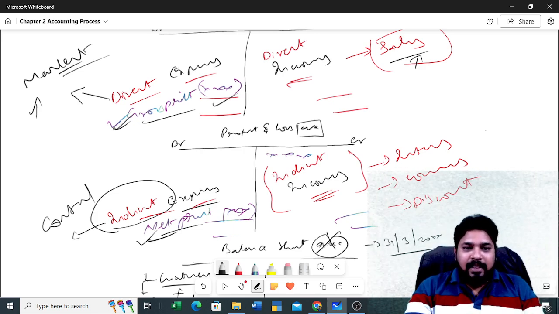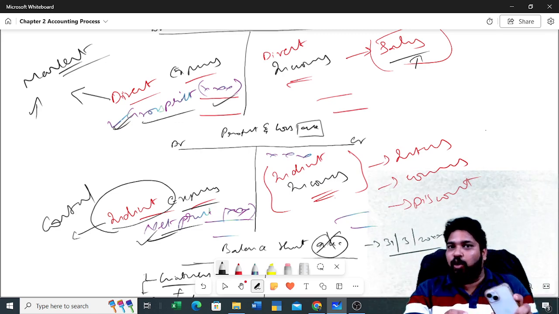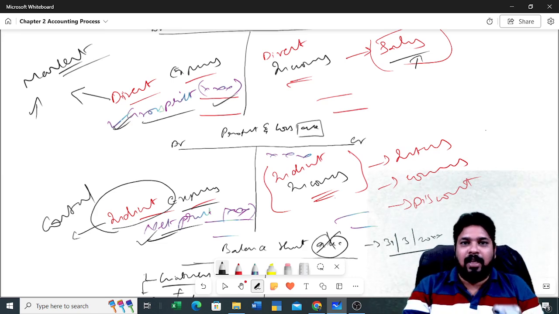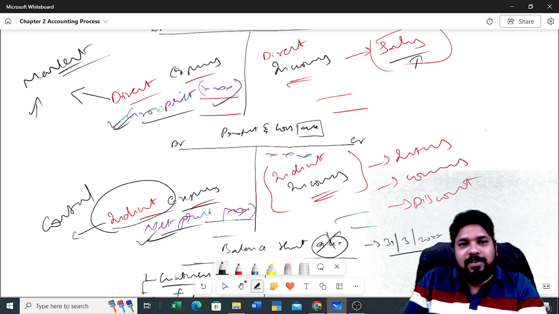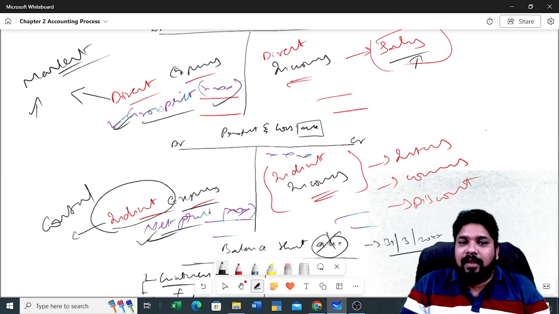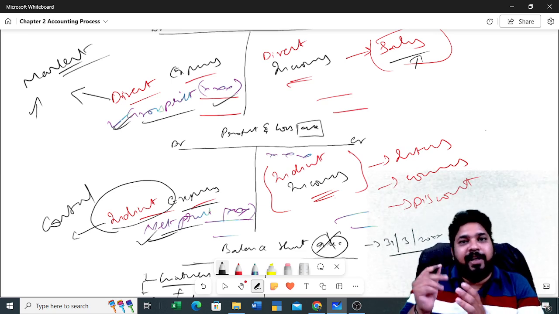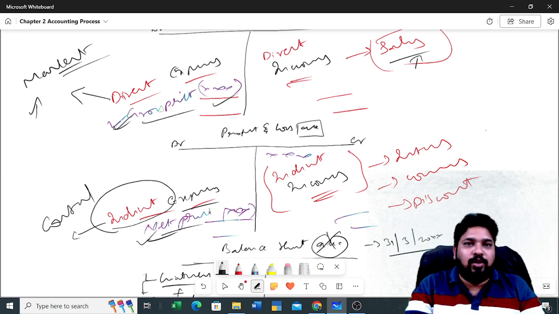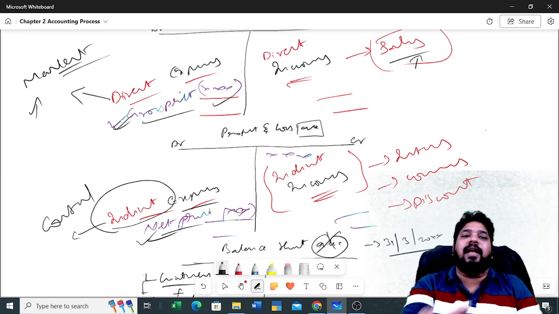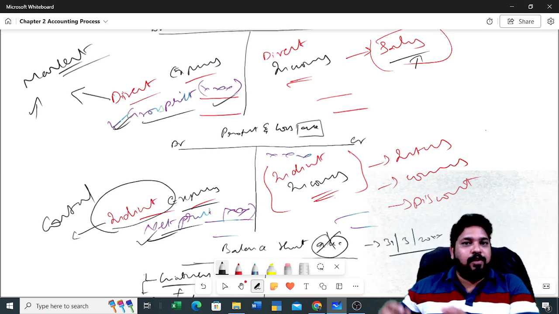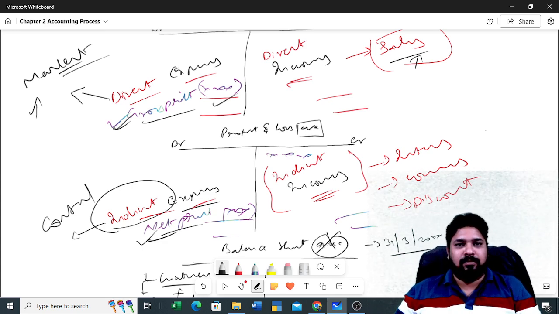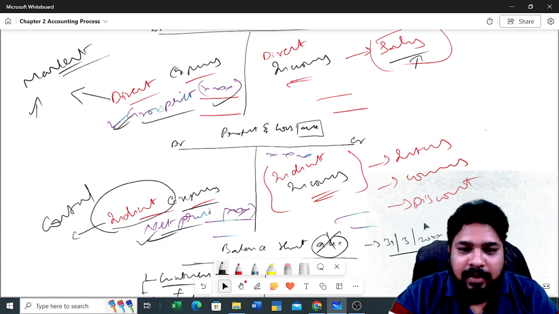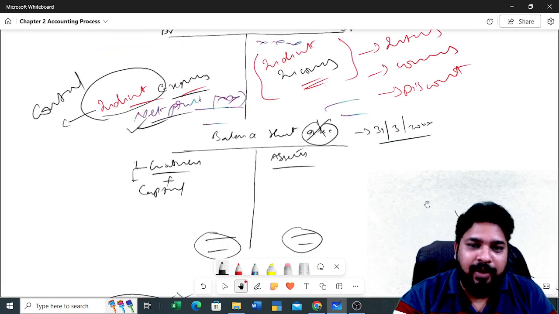Because if you purchase a mobile in a very big showroom, definitely they will incur some expenses. The same mobile, if you purchase from a small shop, they may reduce the price. Why? Because there are differences in shop expenditure between these two shops. If you buy in the showroom, definitely there will be an increase in the price because they have to incur all those expenses. But if you purchase the same mobile in a very small shop, they don't have that many expenses, so they can give it at a low price. Clear or not? And finally, this net profit you need to add and bring to the balance sheet.